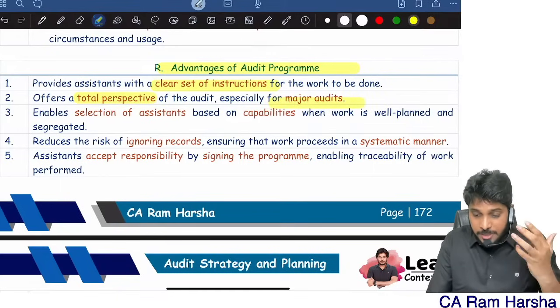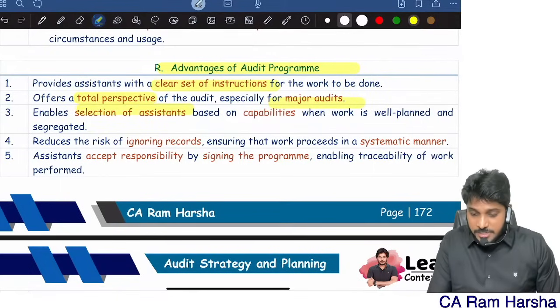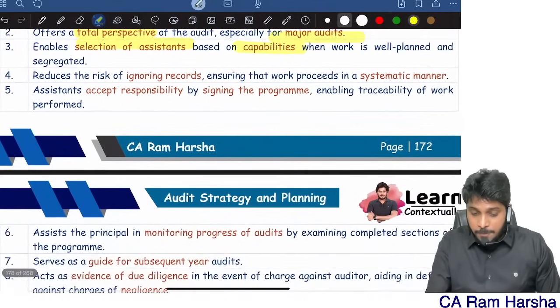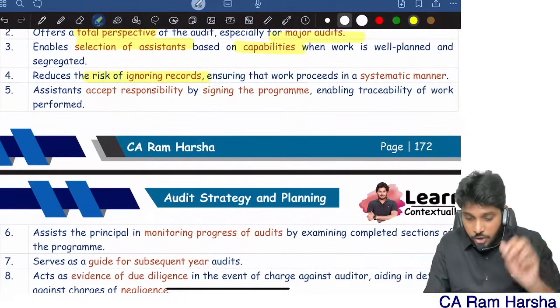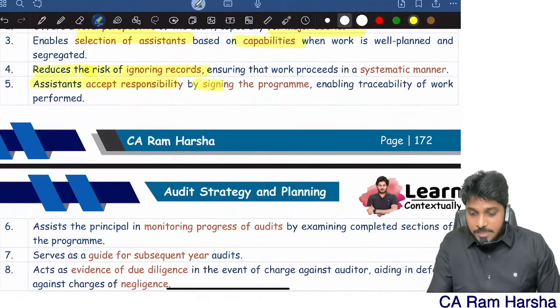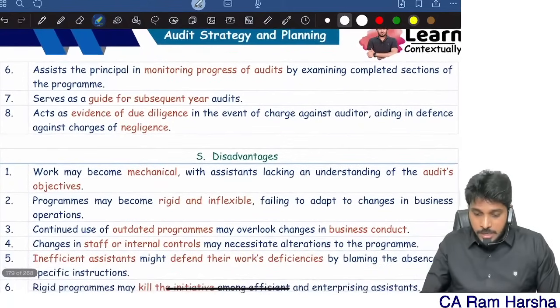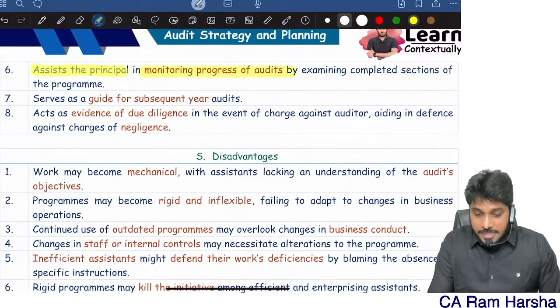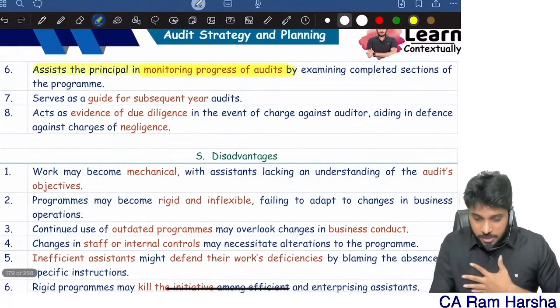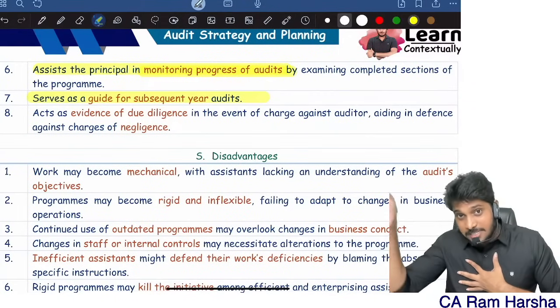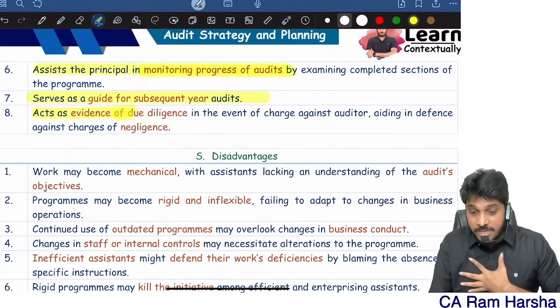It gives a total perspective for major audit. Selection of assistants based on capabilities becomes easier. Reduces risk of ignoring records. Assistants accept responsibility by signing the program. And monitoring progress, it assists the auditor in monitoring the audit. It will help you to audit subsequent years. It acts as an evidence of due diligence.